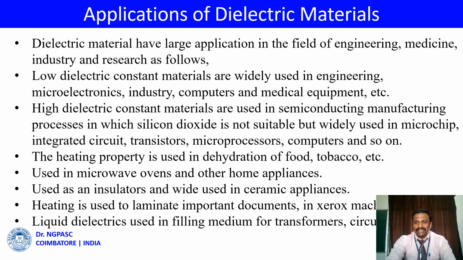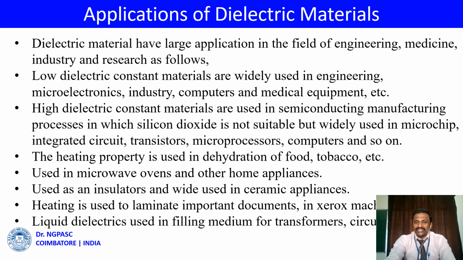And finally, here I represent the importance and applications of dielectric materials, which are used in the fields of engineering, medicine, and research. Low dielectric constant materials are widely used in engineering, microelectronics, and industry such as computers and medical equipment.